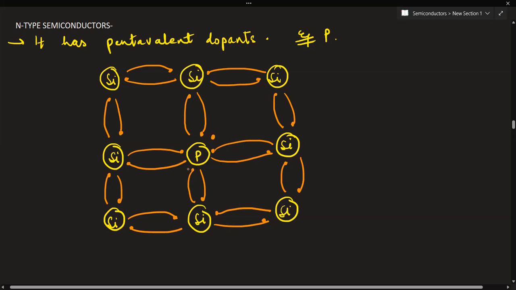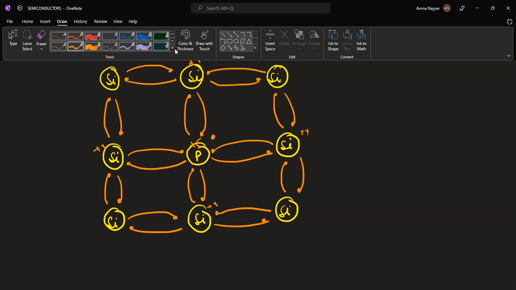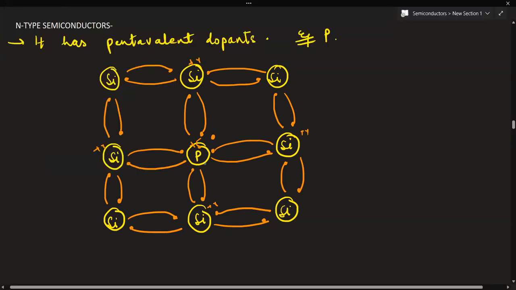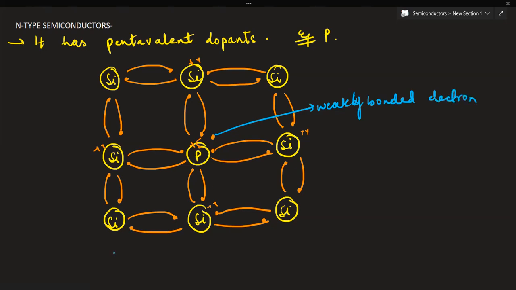There are 5 electrons in this phosphorus, plus 5, and only plus 4 electrons in all these silicon atoms. The silicon atoms have their octet complete. These have all their valence electrons complete. But regarding phosphorus, we have a weakly bonded electron. This is the weakly bonded electron.